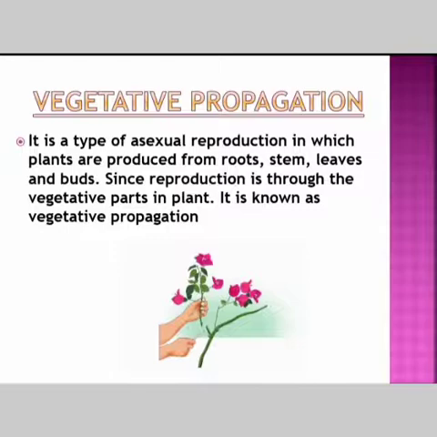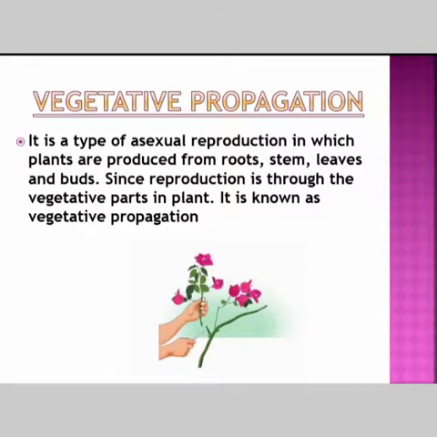So there is no production of a new plant by a seed here because it belongs to the asexual reproduction kind of mode, right? Because it is happening with the parts of the plant, we call it vegetative propagation.